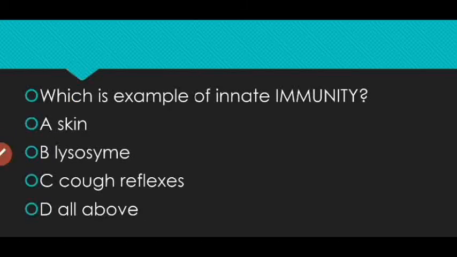The next question: which is an example of innate immunity? Innate immunity is our body's defense which is present from birth. Skin, lysozyme enzyme and cough reflex, these three come under innate immunity. So here our right answer is all of the above. So here we completed the question session on immunity. I hope your doubts are clear about active immunity and passive immunity, and on the other hand natural and artificial immunity. So let's conclude this.